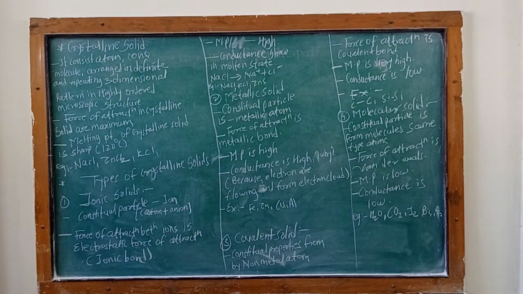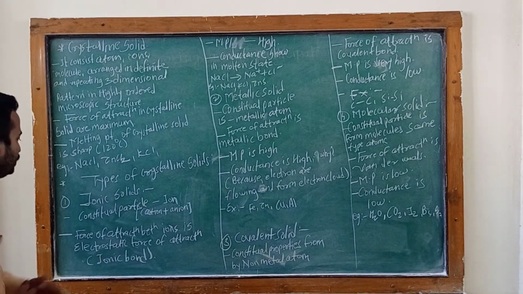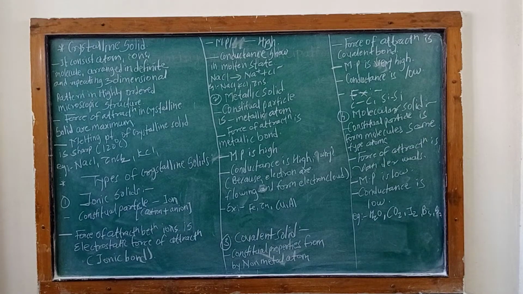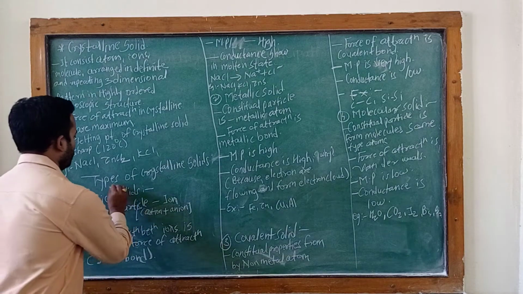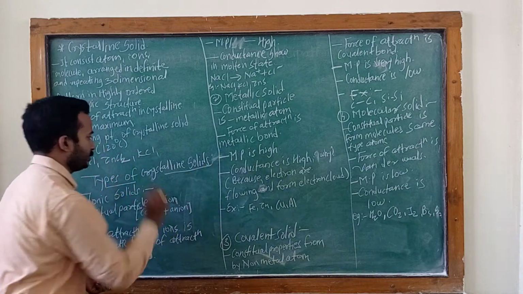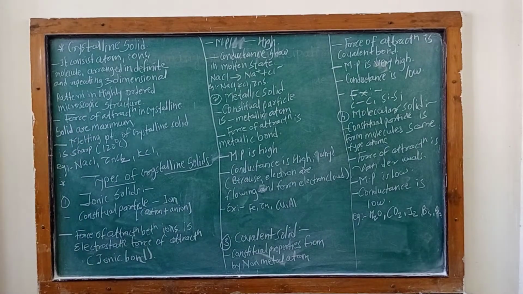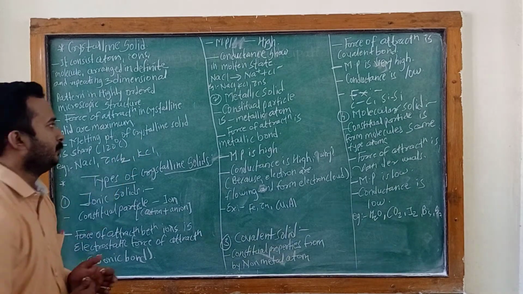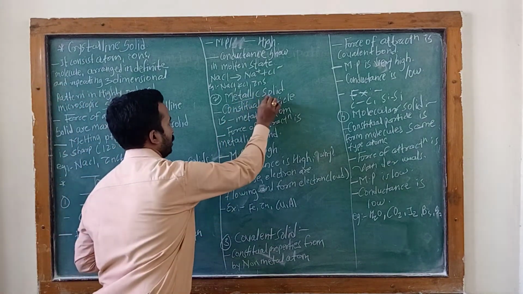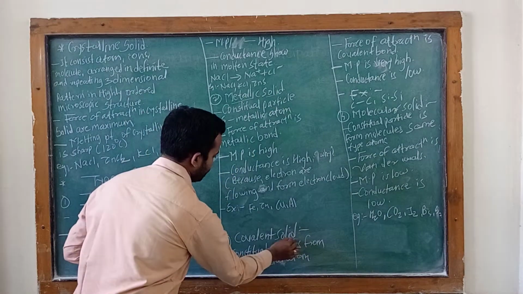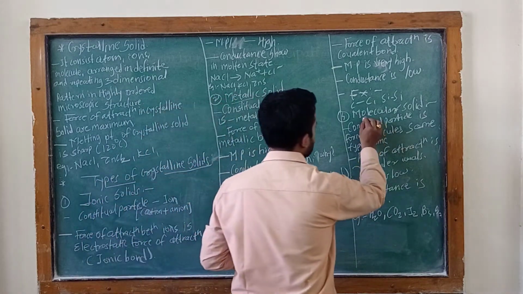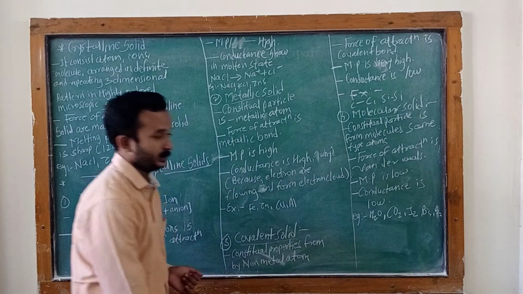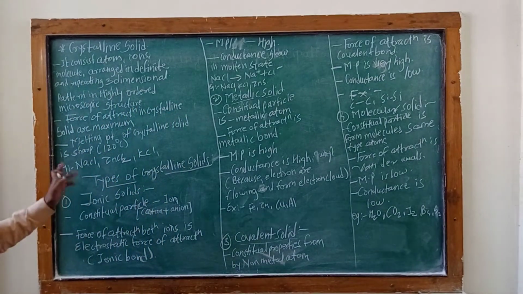This is the introduction part of crystalline solids. Next are the types of crystalline solids. There are four types: first ionic solid, second metallic solid, third covalent solid, and fourth molecular solid.